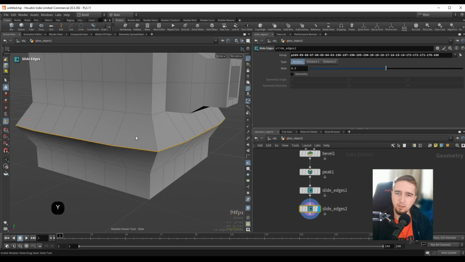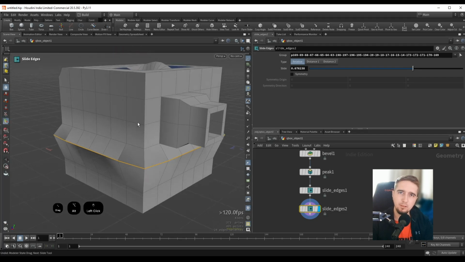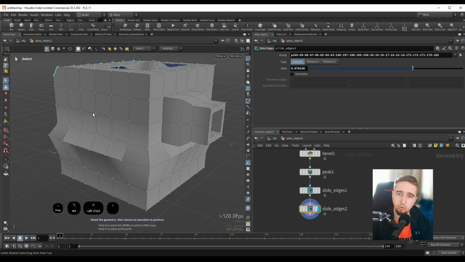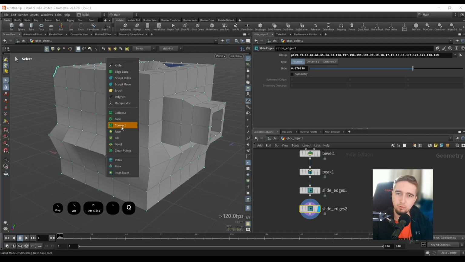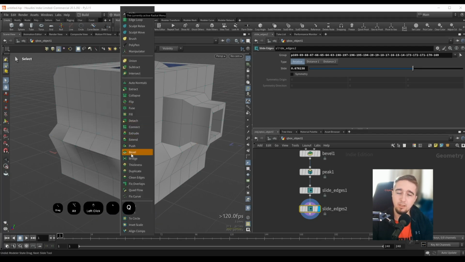I can also press Y to go into edge slide, and we can slide the edges. So we can use the hotkeys for all of these operations, or we have context sensitive menus. If I press Q, we see all of the different operations that we can do while we are in edge mode. So these are context sensitive, meaning that if I were to go to point mode and press Q, we have different operations that are maybe only available in the point selection mode. And again, for faces, if I press Q, we have a lot more options because we can probably do more operations on faces.